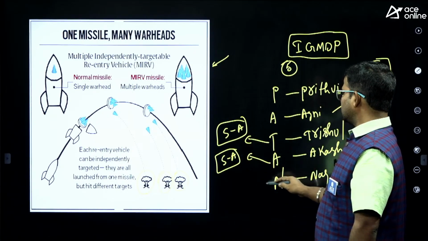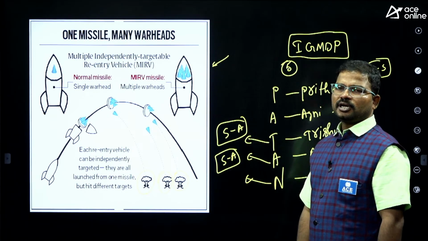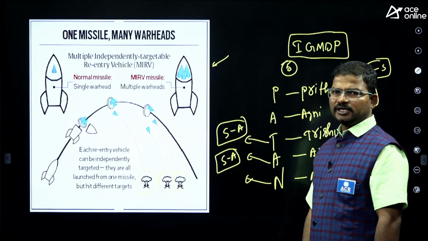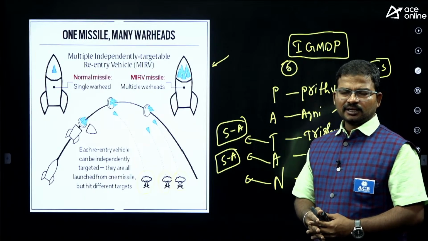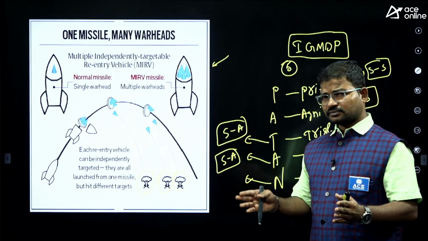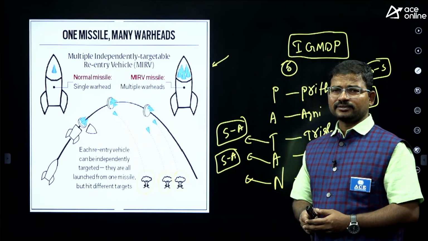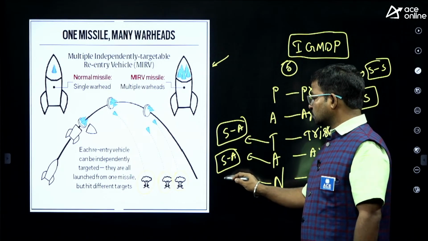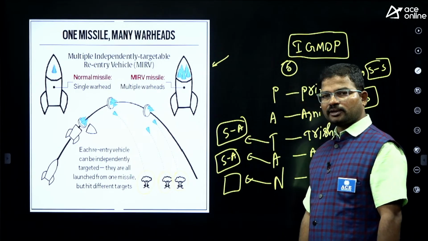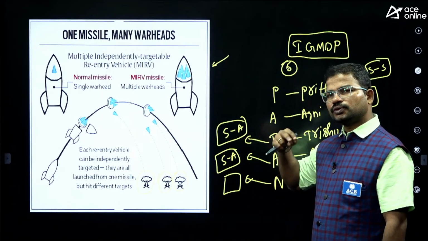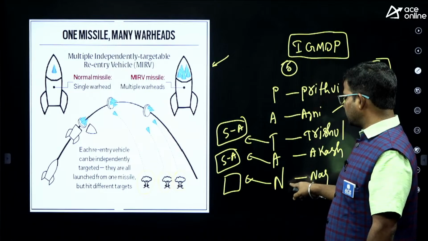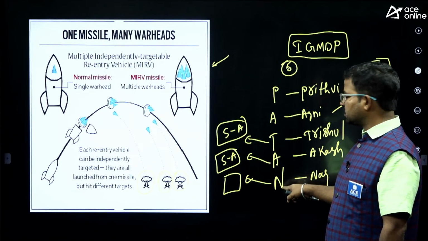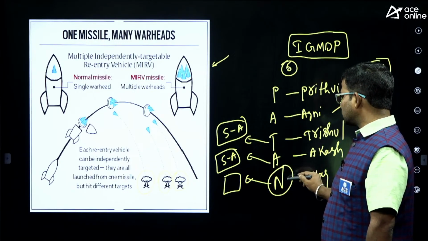Next, Nag is an anti-tank missile. We have different battle tanks, like Ashoka, Bhishma. To hit those kinds of battle tanks, we developed this kind of missile. This is called Nag.